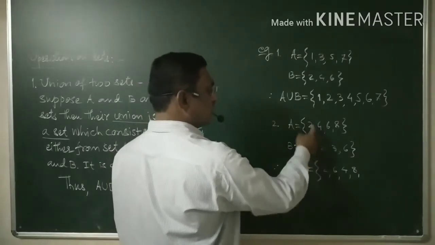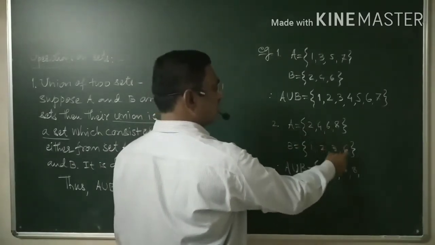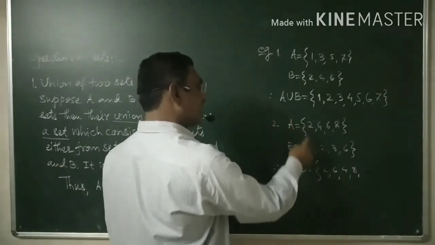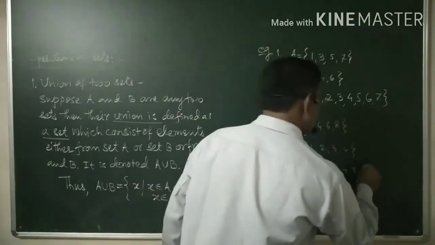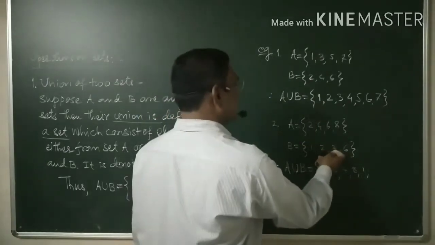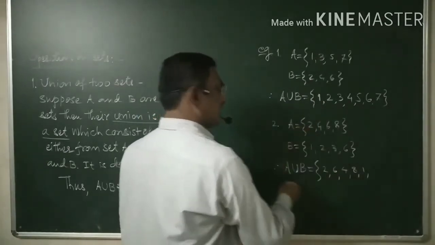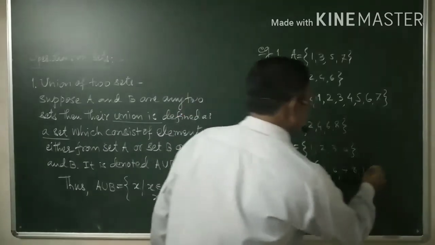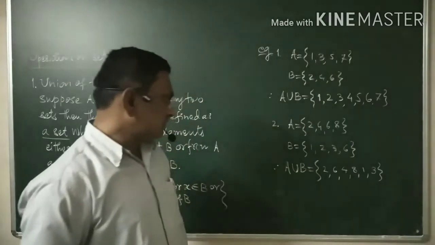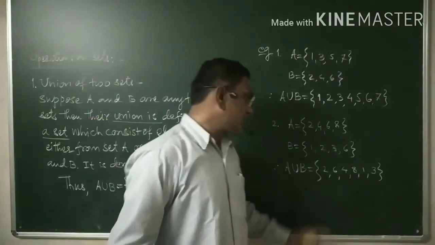Now what remains? 2 you have considered, 6 you have considered. What about 1? 1 is not in A, but 1 is in B. Therefore, we need to consider 1 here also. What about 3? 3 is in B, but 3 is not in A. But as union is there, hence we need to consider 3 again. Okay. Therefore, this is your union.